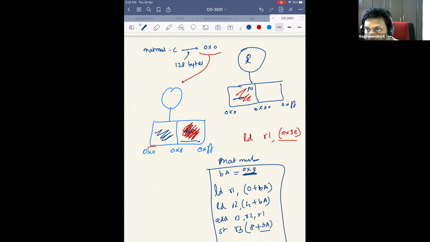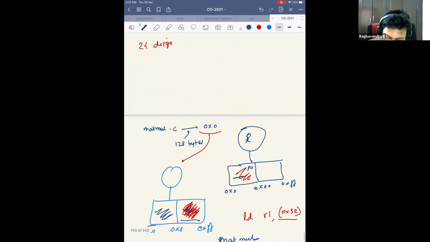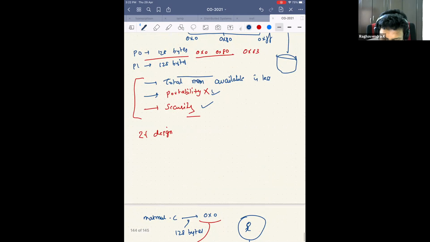So when the program is converted to a process, I fill this base address alone, and everything else works perfectly fine. Do you agree? Yes, sir. So this solves the portability problem.